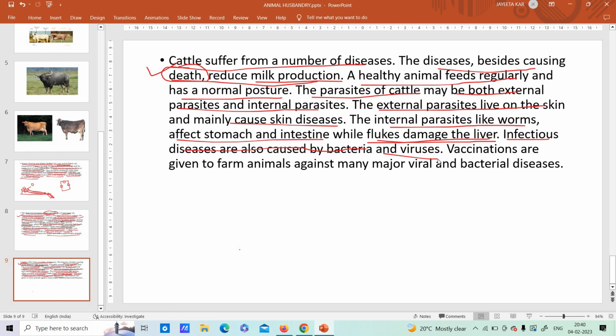Infectious diseases are also caused by bacteria and viruses. So obviously these are microorganisms. They are capable of causing diseases not only in the human world, but also in the animal world too. And then vaccinations are given to farm animals against many major viral and bacterial diseases. Okay, so we are also taking vaccines in order to protect us from several harmful diseases. So similarly, the cattle are also given the same to protect themselves from viral and bacterial diseases. So this was all about your cattle farming of animal husbandry.